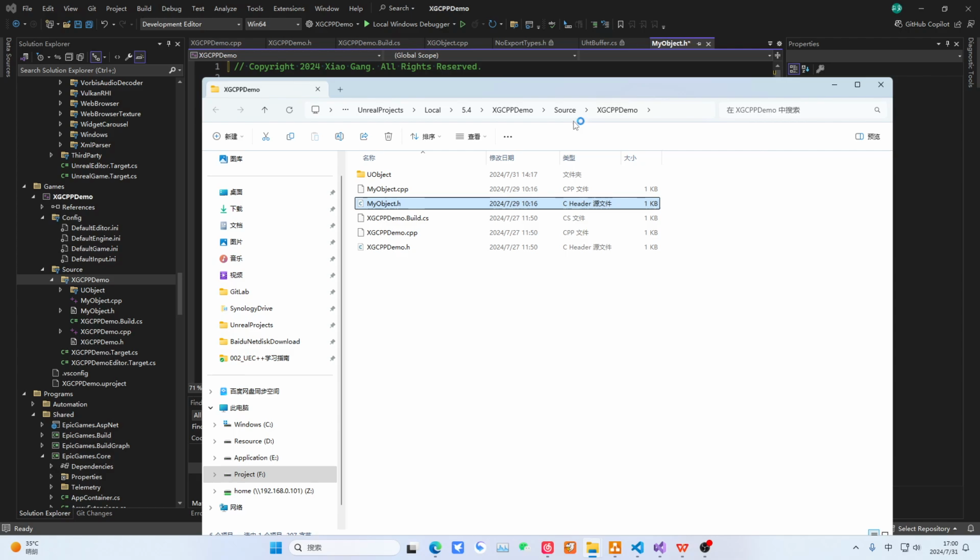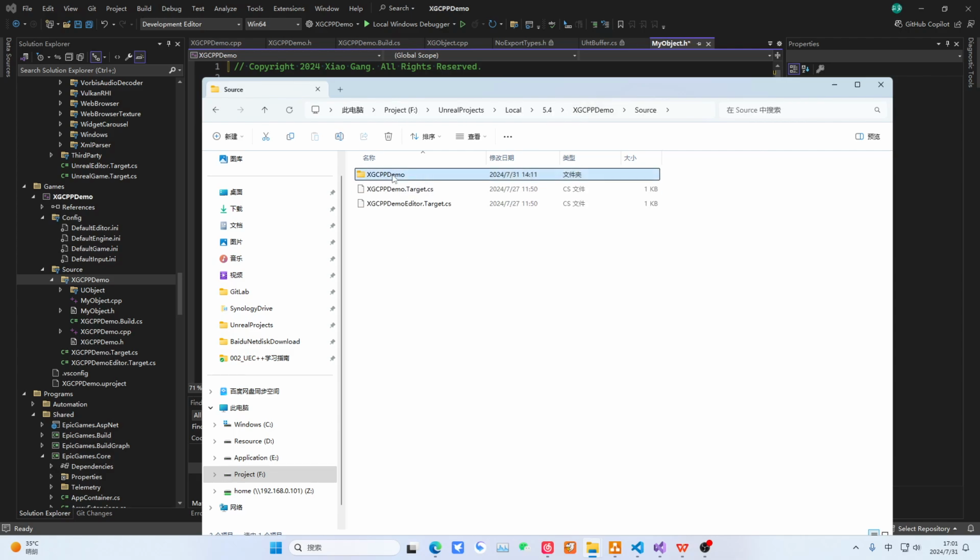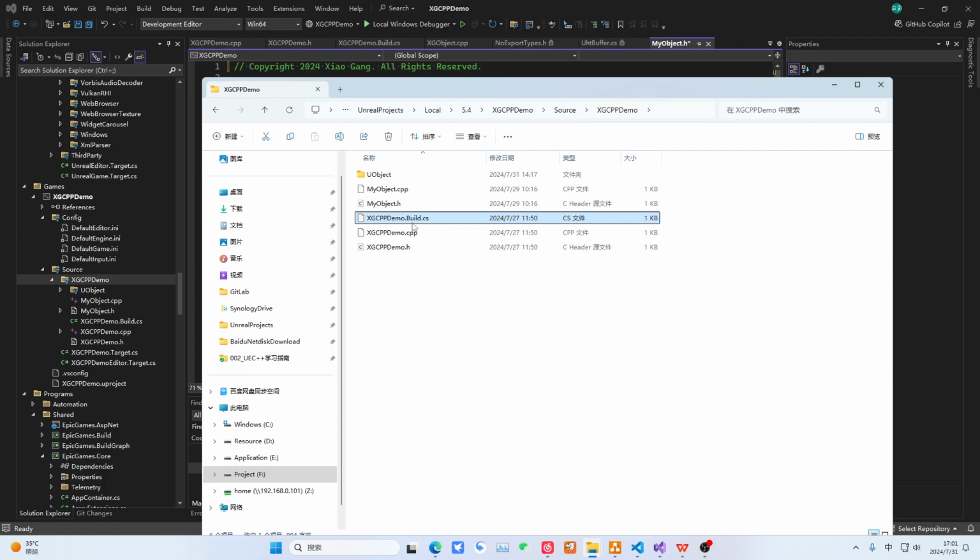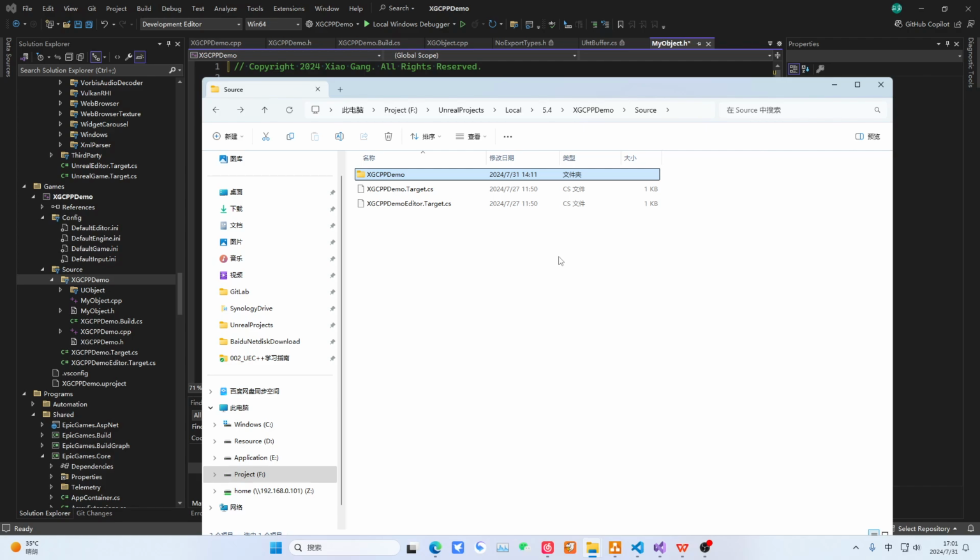Okay, so here in this master, this is its module. It has a Build.cs. This is the file describing this module. So this module, everything inside the module folder belongs to this module. Let's give some other examples.